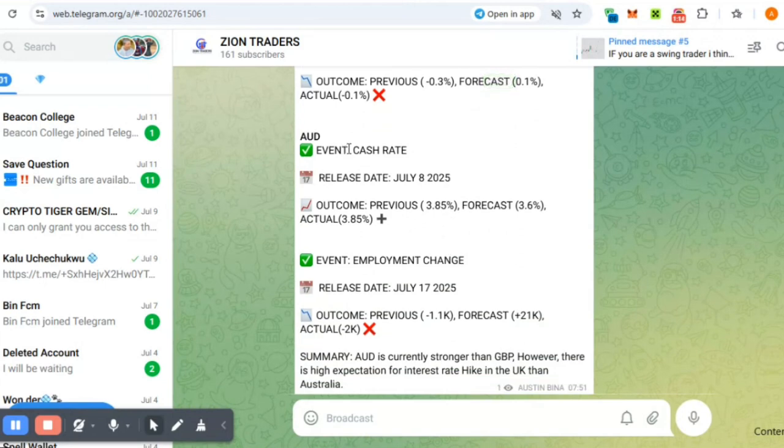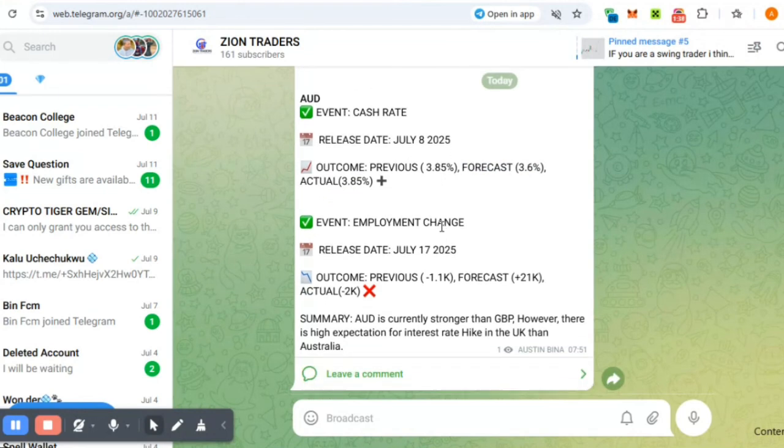For AUD, we can see that the cash rate is right here, which came out on the 8th of July, and it actually came out positive. Why? Because it's greater than the forecast. The forecast was 3.6%, but the actual was 3.8%. It was not high, but it's greater than the forecast. So there was an expectation for a decline in the interest rate, but then it remained as it was, so that is better than expected.